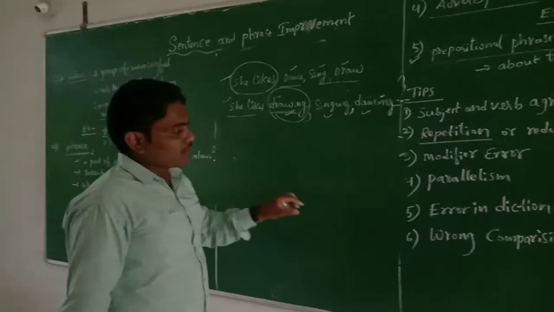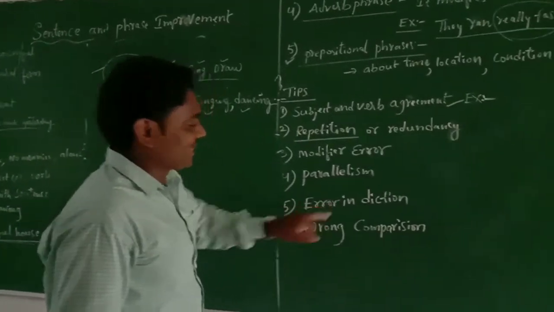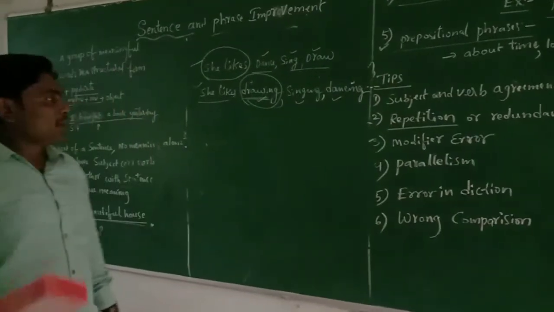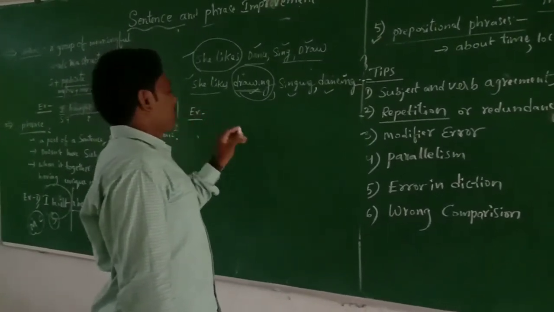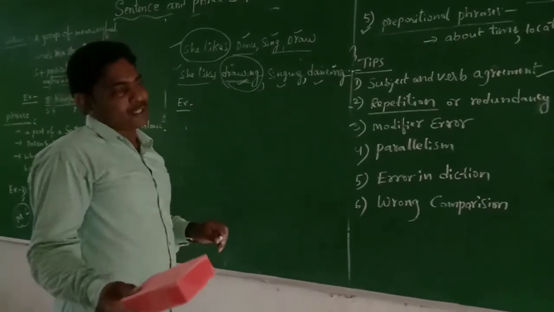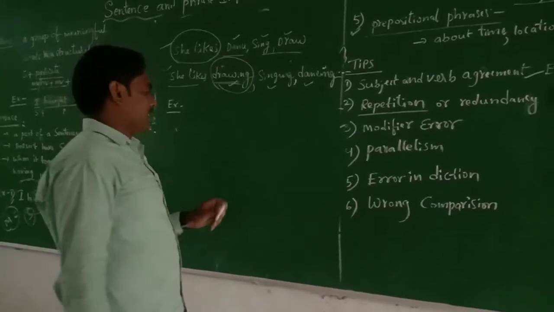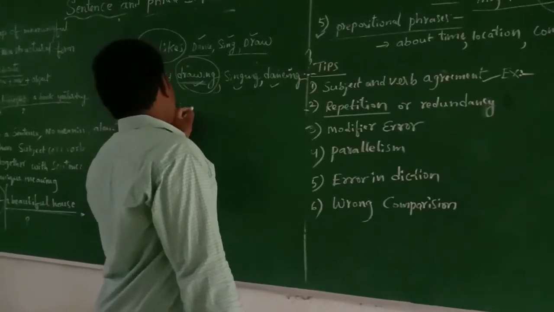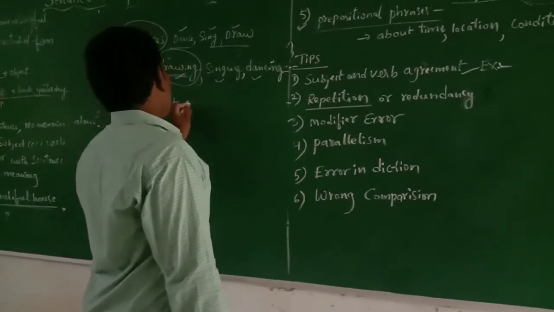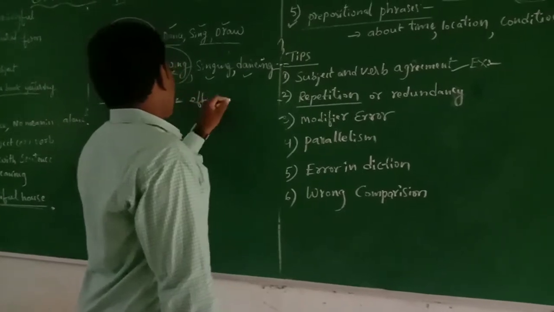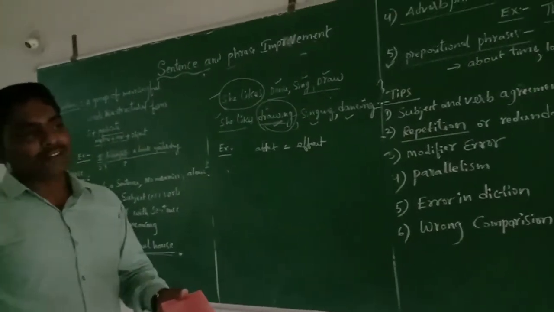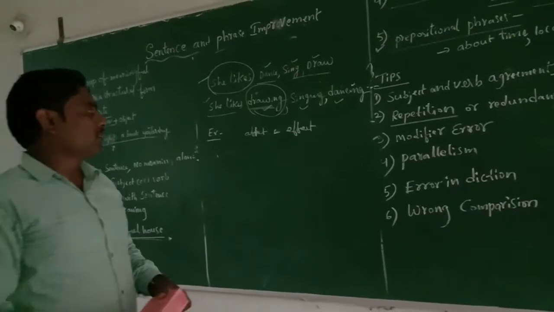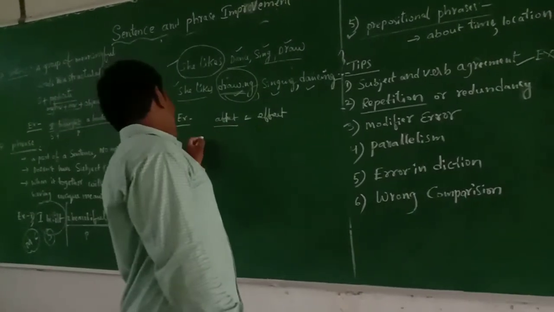The fifth one is called error in diction. For example, some words give the same pronunciation with different spellings and different meanings. For example, affected and effected. So here affect is to do something hardly and receive something hardly. It is called affected. So he is affected.